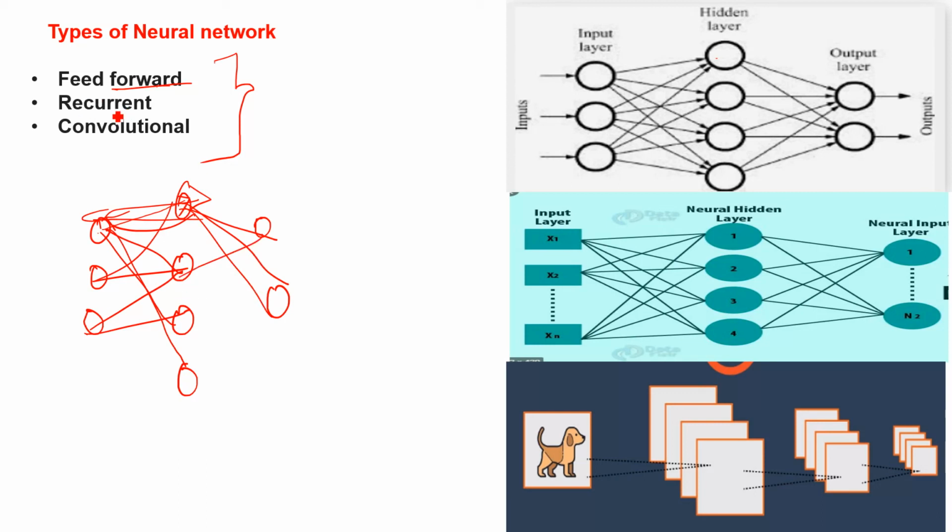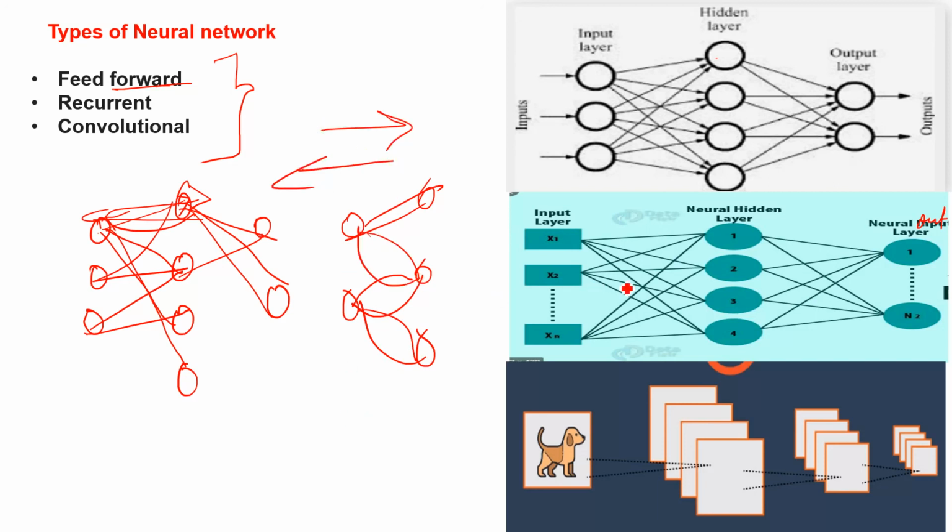Second is recurrent. Recurrent is exactly the same: three layers, input, hidden, and output layer. This is the output layer. X1, X2, X3 are our input. But in this case, data is going in both directions. It can go one to many, but in both directions. It can flow in both directions. This is the difference between feed forward and recurrent.